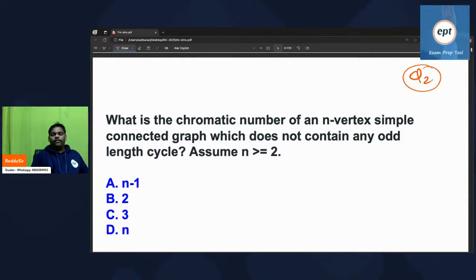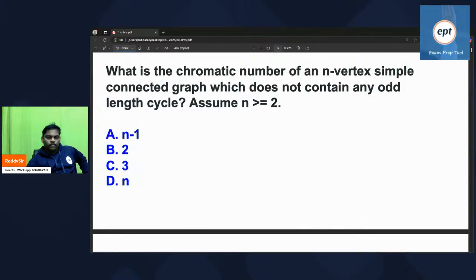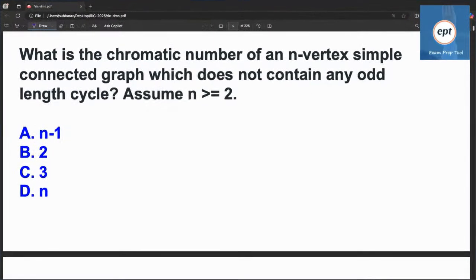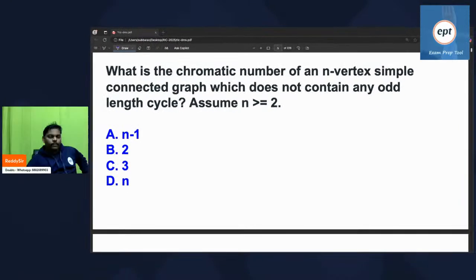What is the chromatic number of an n vertex simple connected graph which does not contain any odd length cycle? Please let me know what the answer is.